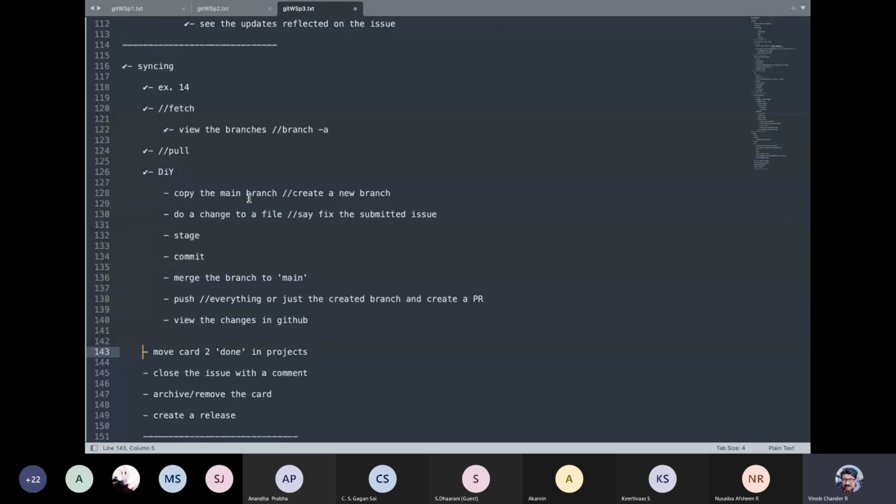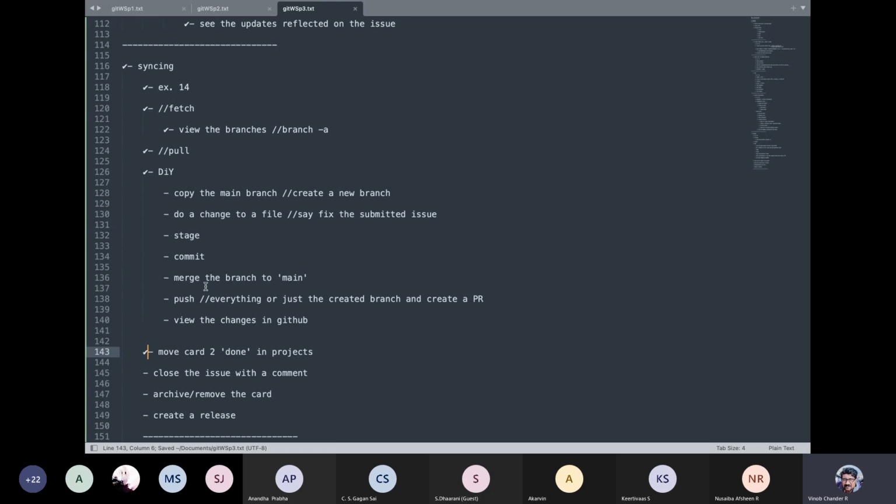Yeah, so the only thing I am expecting from you guys is, having understood all these concepts, to try doing this in your free time and see if it is working as expected. And then after you are done, you can say that you have fixed this issue, and then you can move the card from in progress to done.